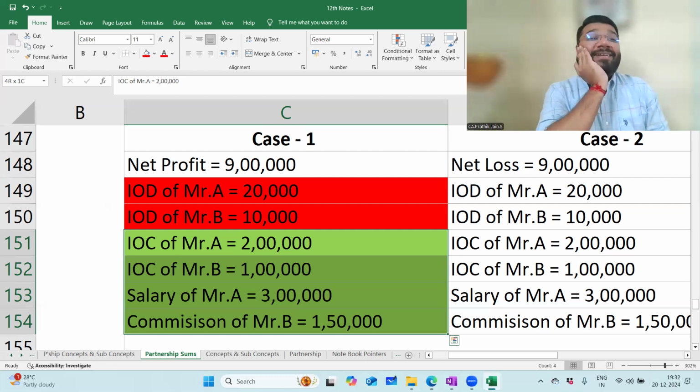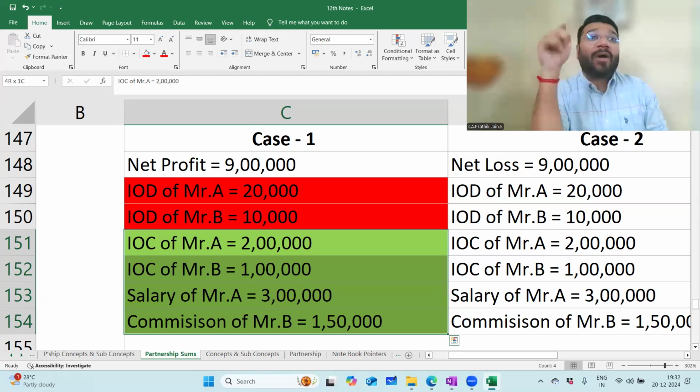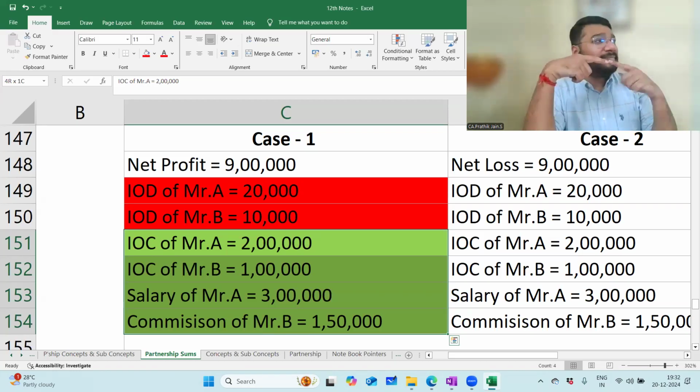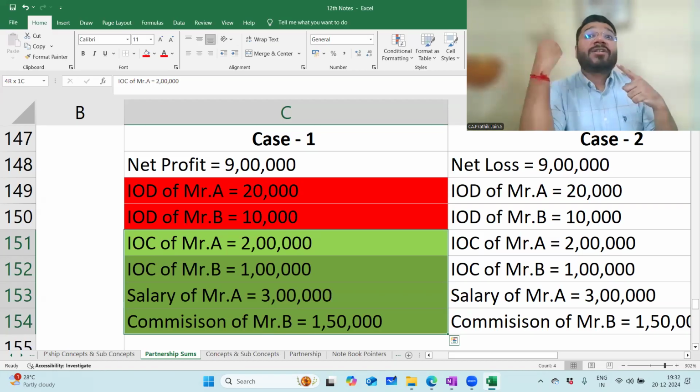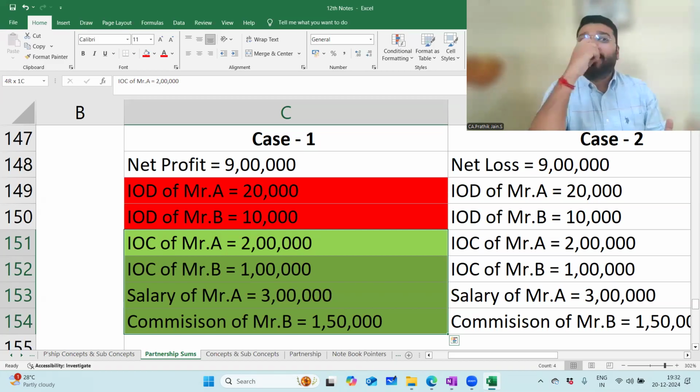Dekha? This is the power of not revising. She gave the answer. But what did you do? After this, you didn't even think. You said P&L to IOD, so IOD is coming on the debit side. Even if you answer wrong, if your tongue and brain are connected, you will introspect on what you said. What happened? You blabbered and left. You did not think for a second whether what you said is right or wrong.